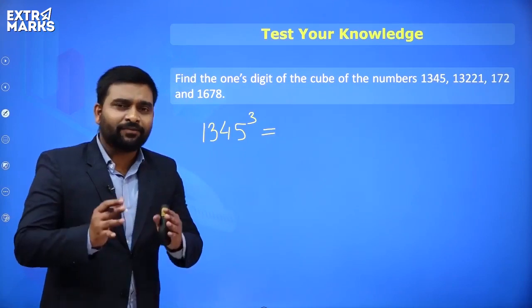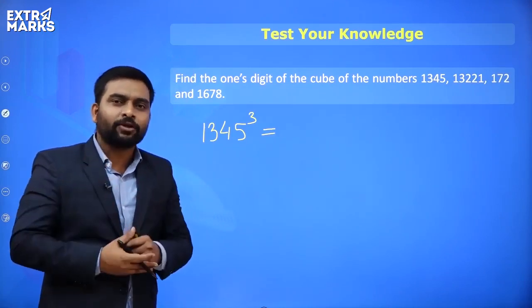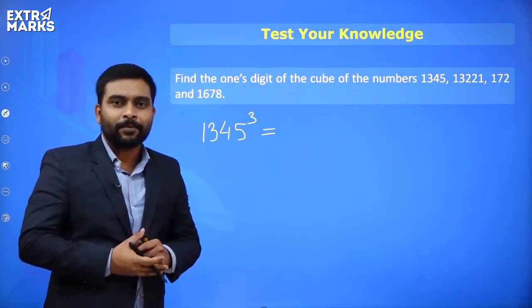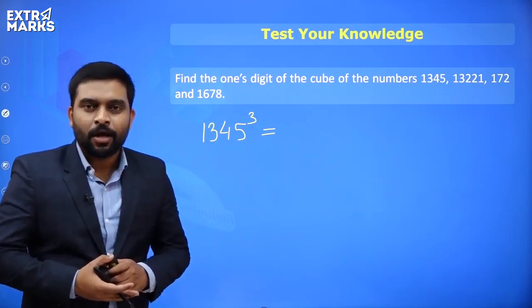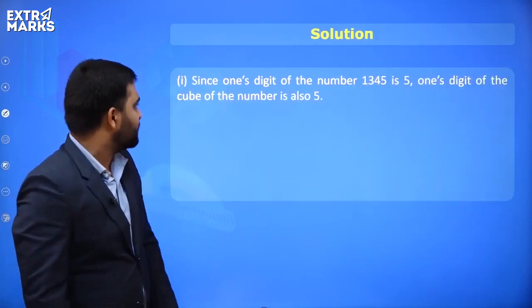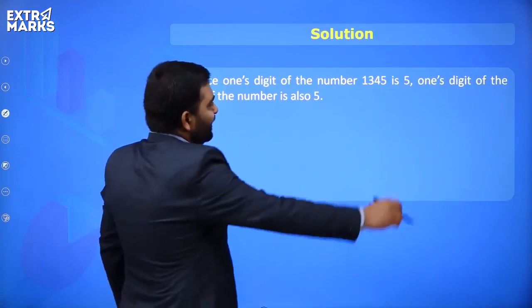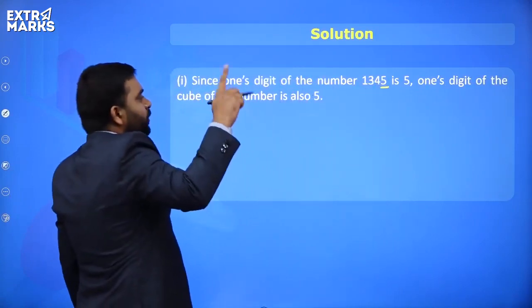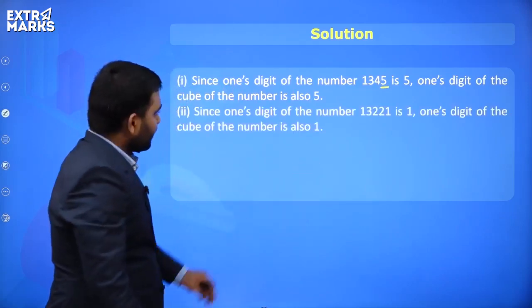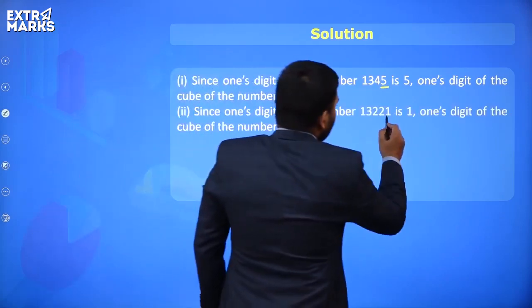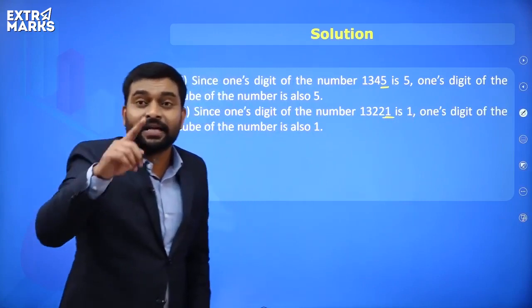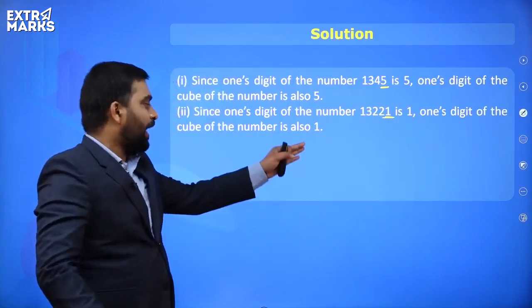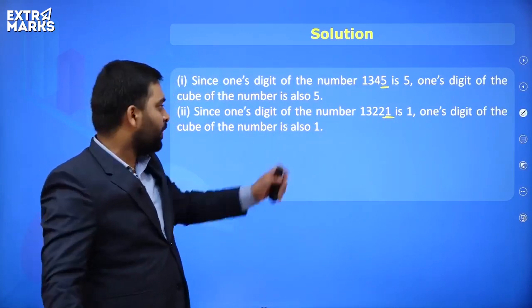Very good, everyone. I'm giving you 10 more seconds. Quickly use the chat box and let me know. Okay, perfect. Now let's have a look at the answers. So everyone, a number ending with 5, the unit digit of its cube will also be 5. The number was ending with 1, so obviously the digit at the last place, the unit place, will also be 1.